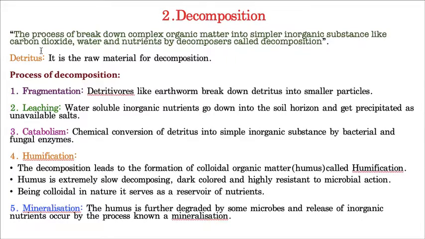Now they will fall, and when they fall, usually they will be decomposed. That means these are dead organisms. Whereas when heavy rain happens, trees get broken, and these broken trees start decomposition. That means these are raw materials. All these raw materials are called detritus.